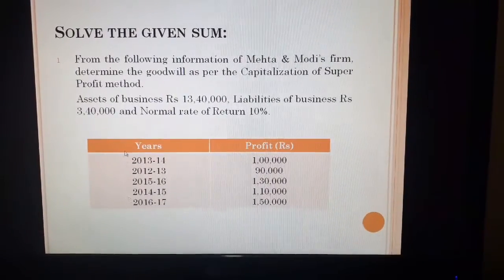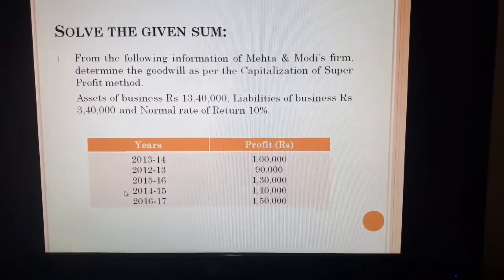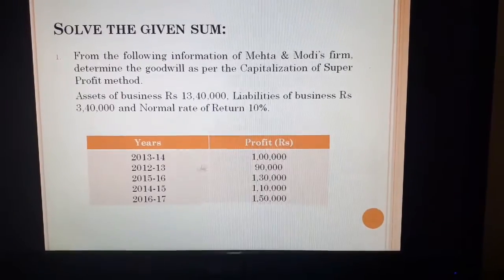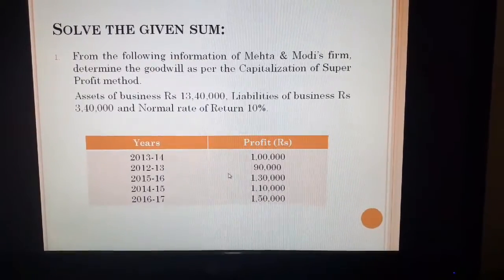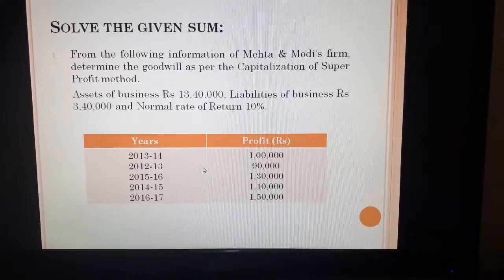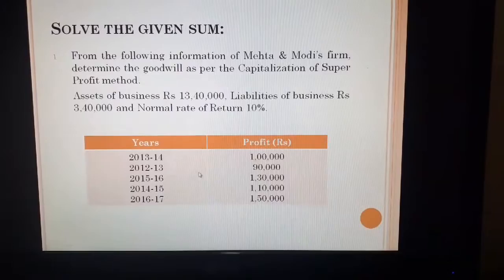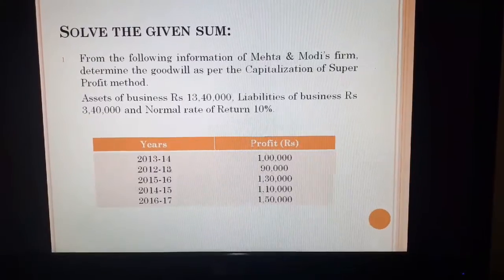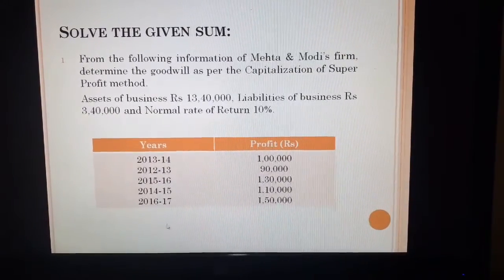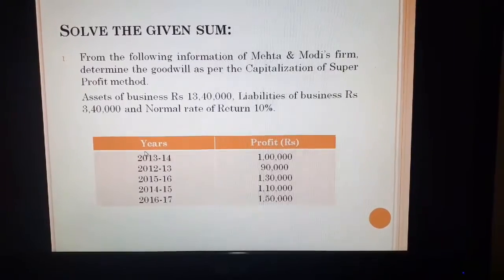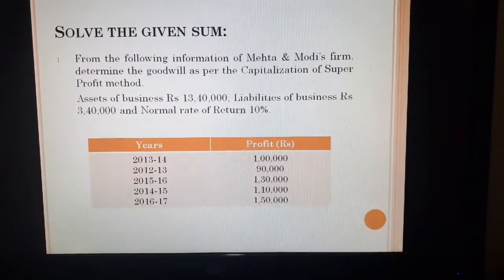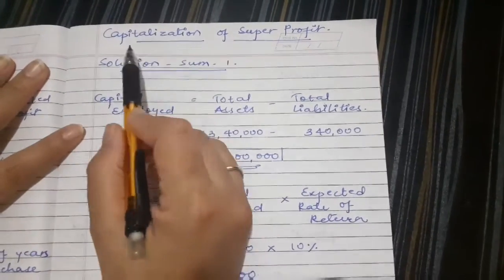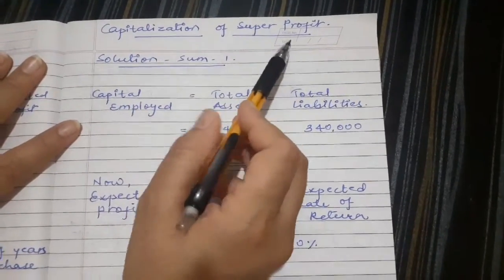So when you observe, the years are not in sequential order. First of all we need to arrange the years, then mention the profit with the respective years, and then we can decide the trend, and by observing the trend we can decide with which method we calculate the average profit. When we reach the calculation of average profit, we will decide either the average profit method or the weighted average profit method. Let's see the solution. Now the solution of the sum with the capitalization of super profit method.